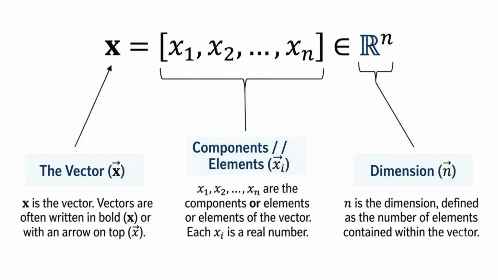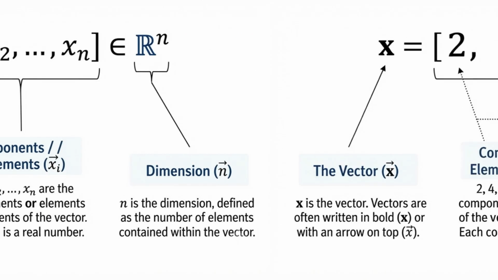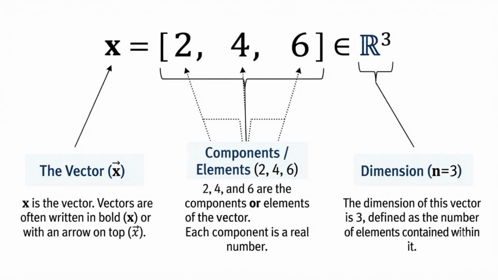The notation x ∈ ℝⁿ means x is a vector consisting of n real numbers, and it belongs to the n-dimensional real space. For example, x equals the list of numbers 2, 4, and 6, and this belongs to ℝ³, which is a three-dimensional vector with components 2, 4, and 6.